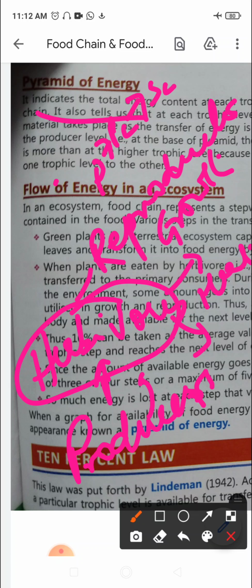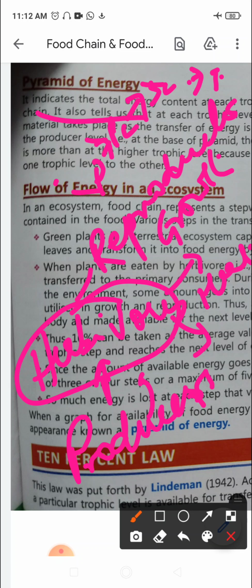And the food chain consists, we know, of 3 to 4 steps: 1, 2, 3, and the top carnivores. So much energy is lost in each step that very little usable energy remains after the 4 trophic levels. So this was represented in the pyramid of energy.